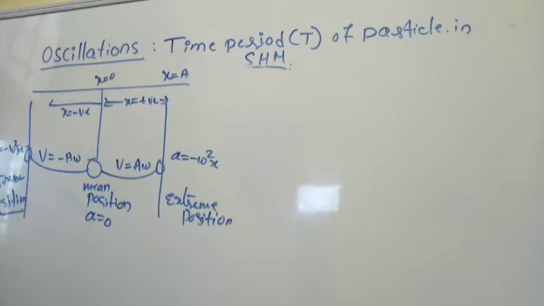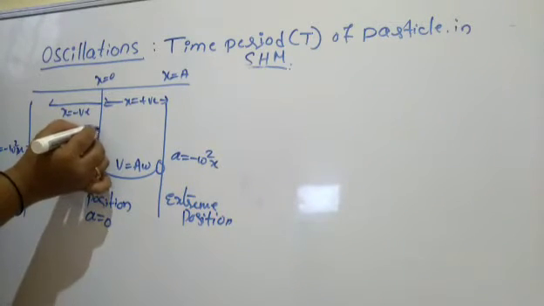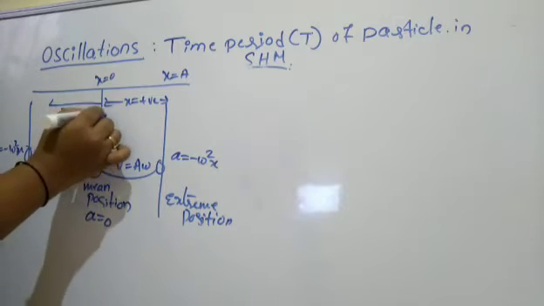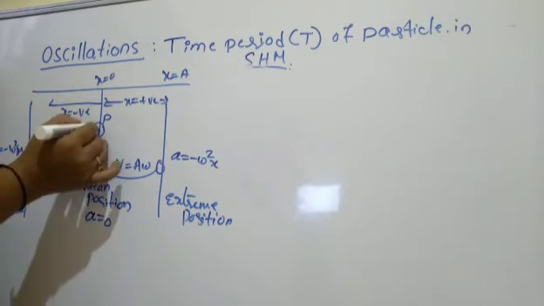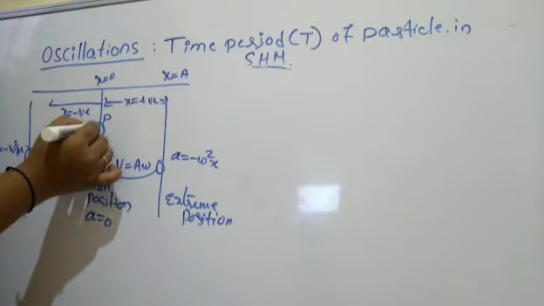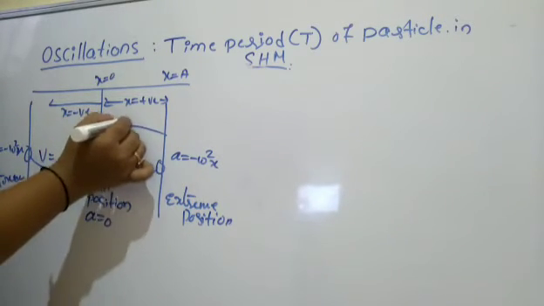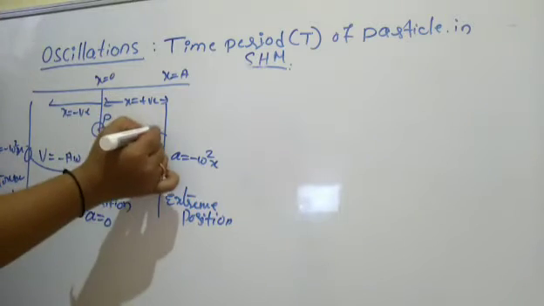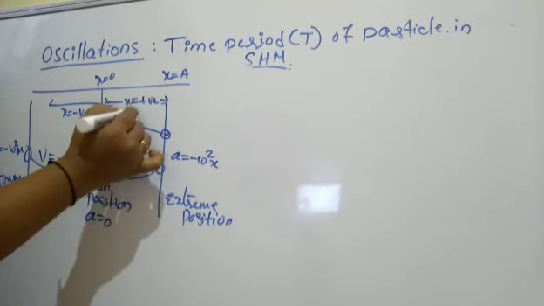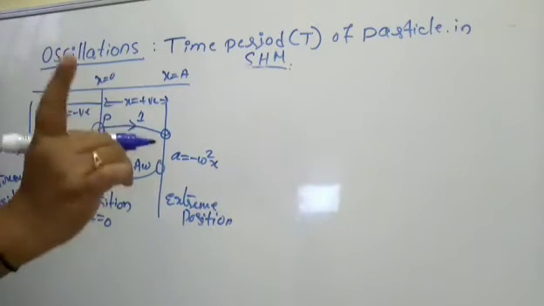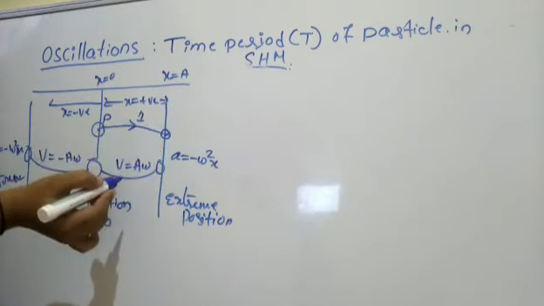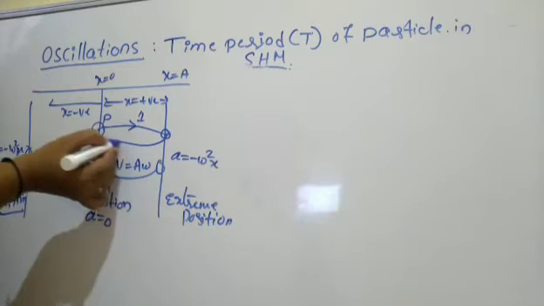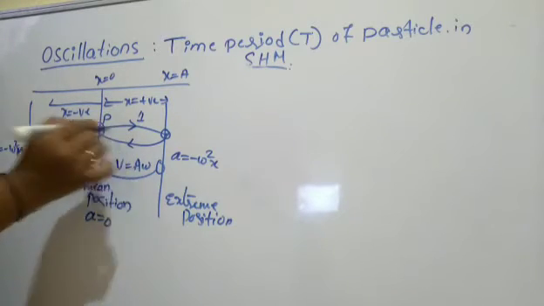Now come to the part where, if you consider the particle at the mean position, obviously, once it starts executing simple harmonic motion, it will reach one extreme position. This path I will call 1. Again, once it has reached the extreme position, it will come back to its original position.